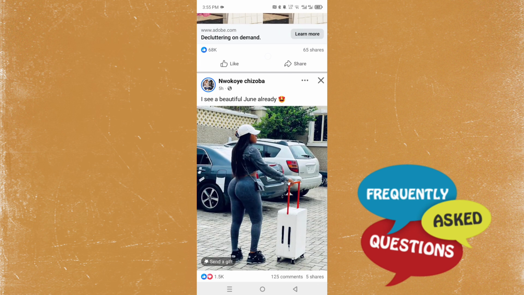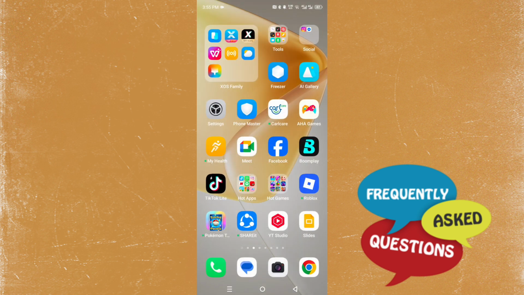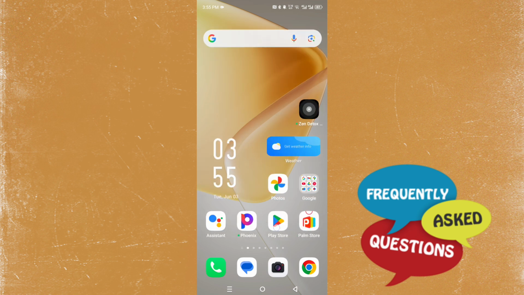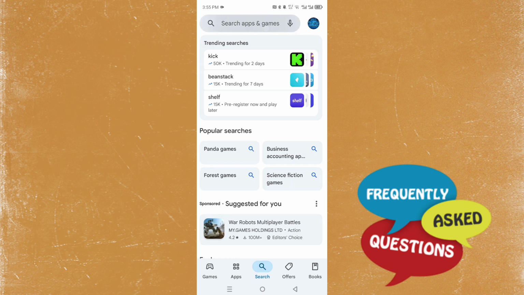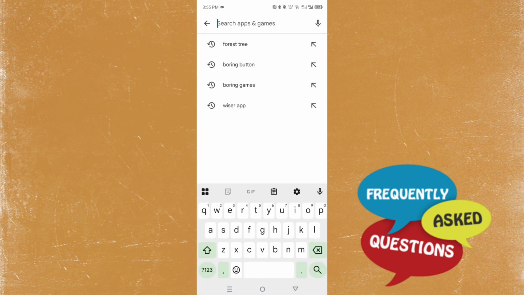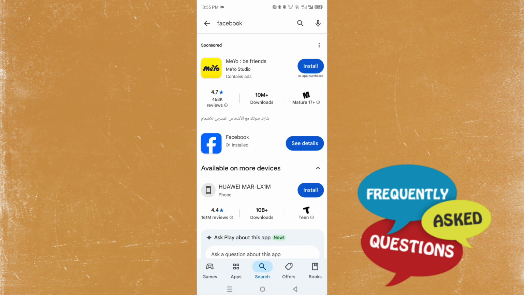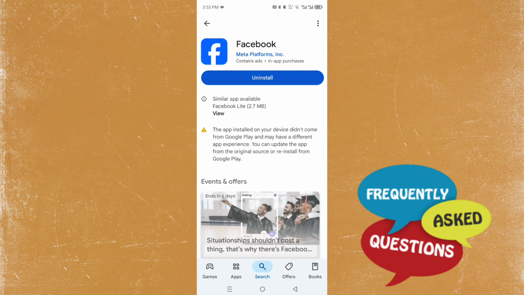So to fix this, what you just need to do is try deleting and reinstalling Facebook. If I hold the Facebook icon right here, we have the uninstall option. Just go ahead and uninstall this, go to your Play Store and reinstall it. Again, come here, click on search and just type in Facebook. There you go. Open that up and download and install this.